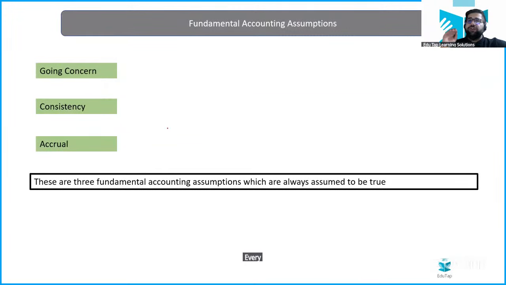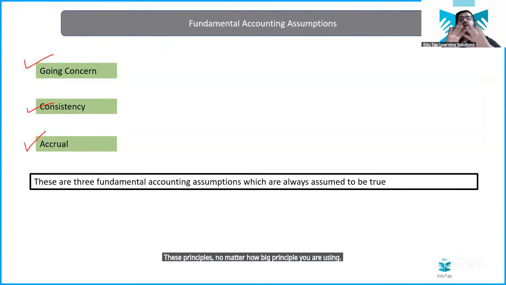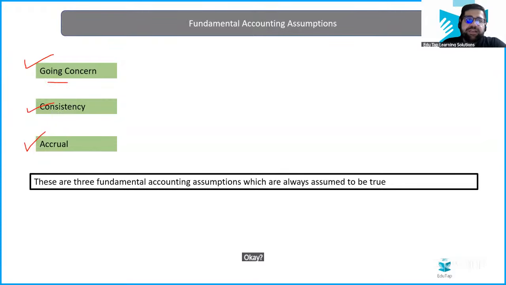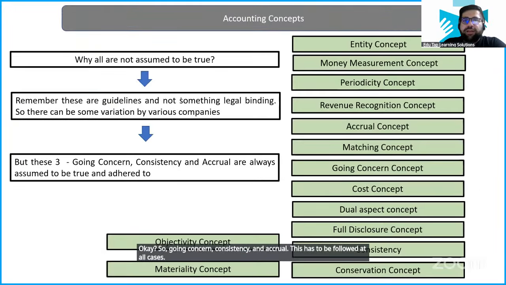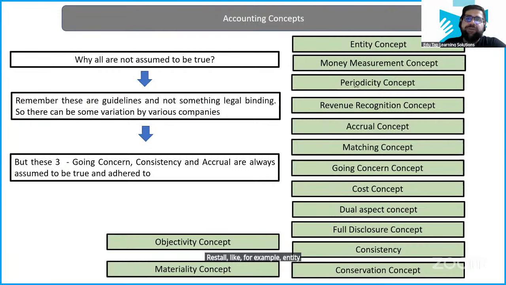Every business which is working in India has to follow these principles, no matter how big or what business you are running. Going concern, consistency, and accrual have to be followed in all cases. For the rest, like entity, money measurement, periodicity, matching, cost, dual aspect, you have liberty over here. You can use it or you cannot use it.